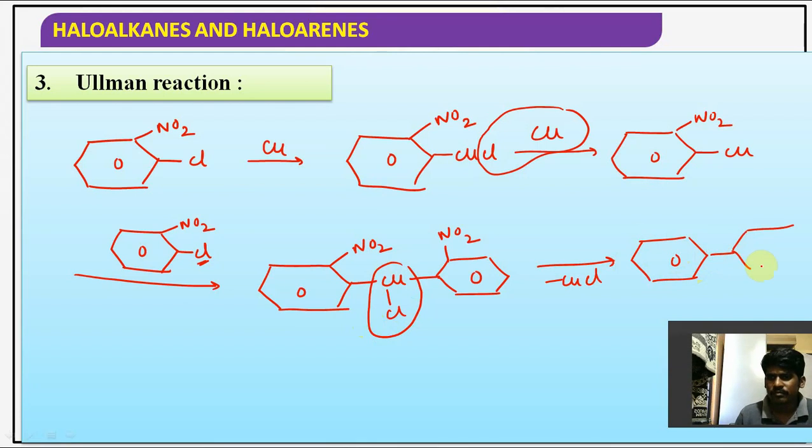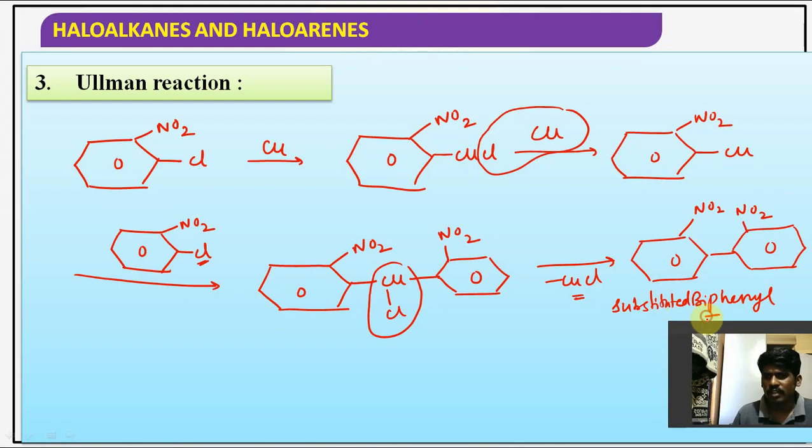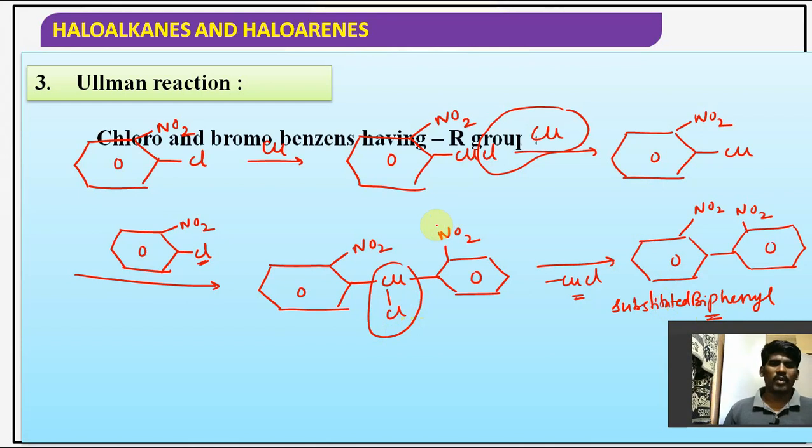See, a byproduct will be formed. This is NO2 and it is also NO2. CuCl has been removed. This is a biphenyl, a substituted biphenyl of course. Substituted biphenyl, guys. Hope you understand the point, right? This reaction is simply said to be Ullmann's reaction, guys. What is this reaction called? Ullmann's reaction, right? So Ullmann's reaction is also a coupling reaction. So this is the lecture for today. Hope you understand, guys. All the points are clear.